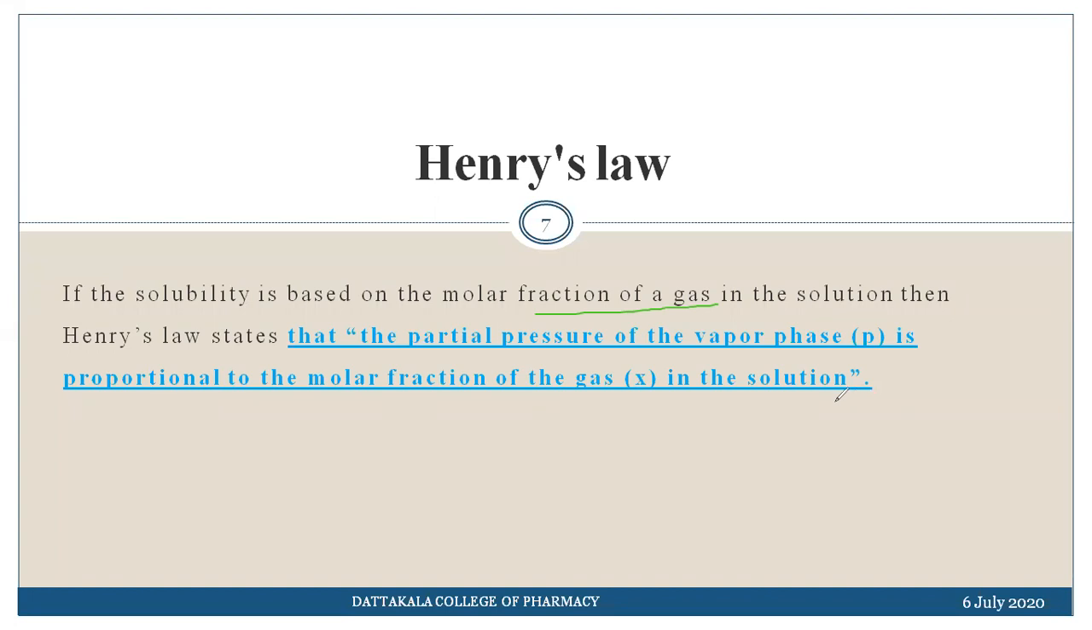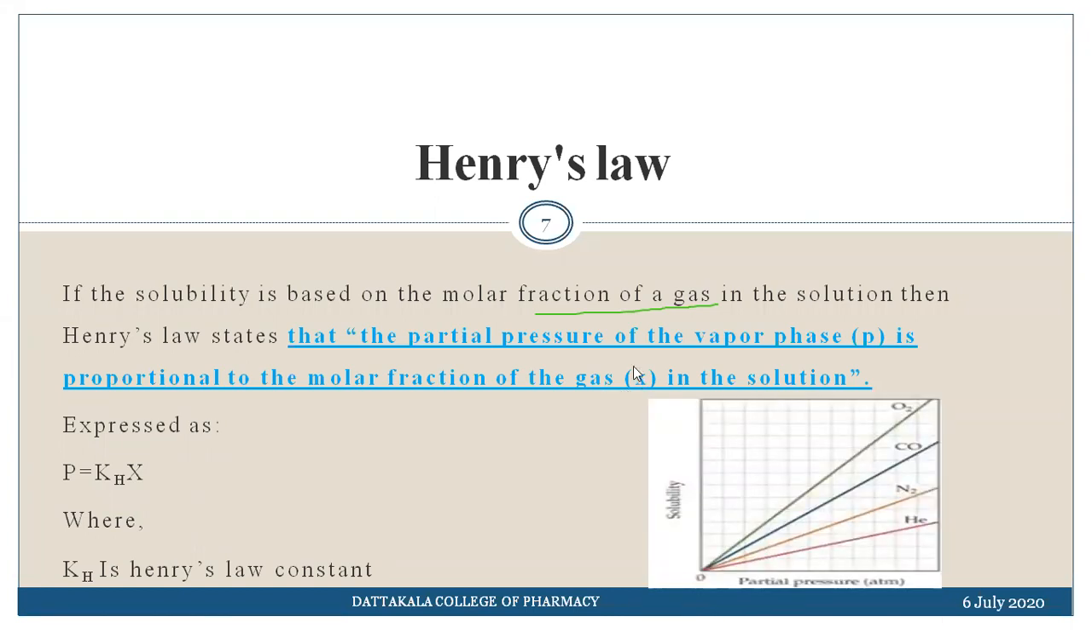You have gone through the mole fraction. If you consider the mole fraction, then the partial pressure of the vapor phase P is proportional to the mole fraction of the gas in the solution. So you may express this in the equation P equals kH into x. Here again, kH is the Henry's law constant, P is the partial pressure, and x stands for the mole fraction.